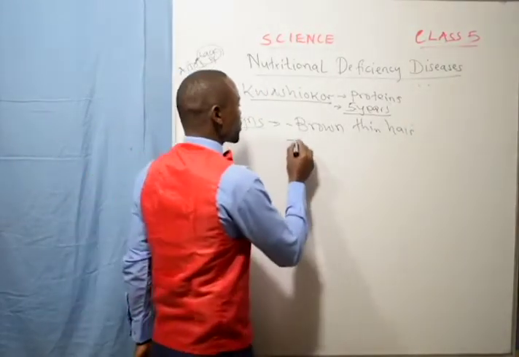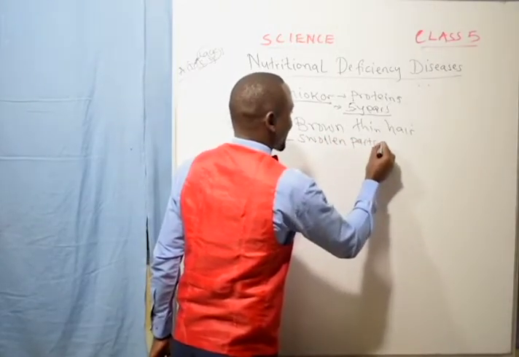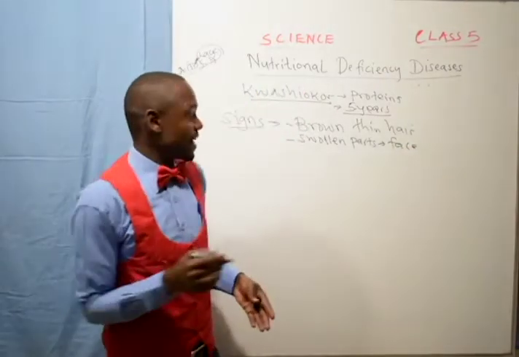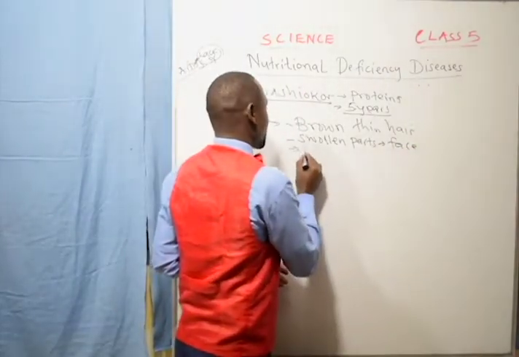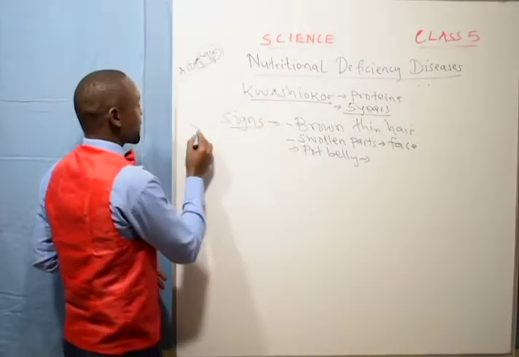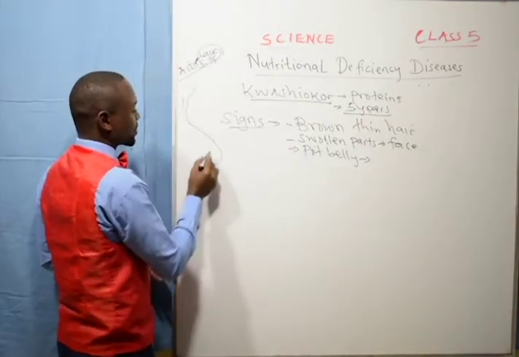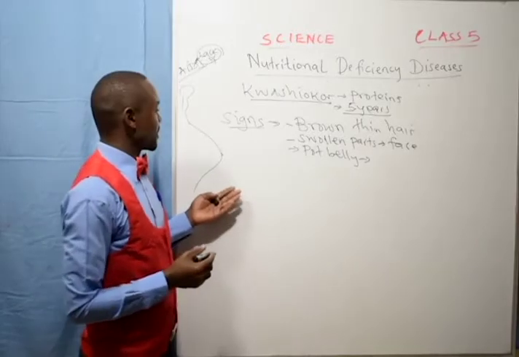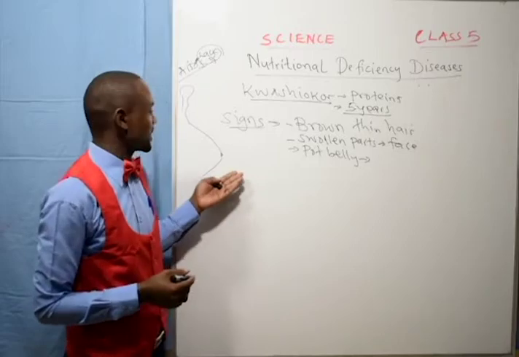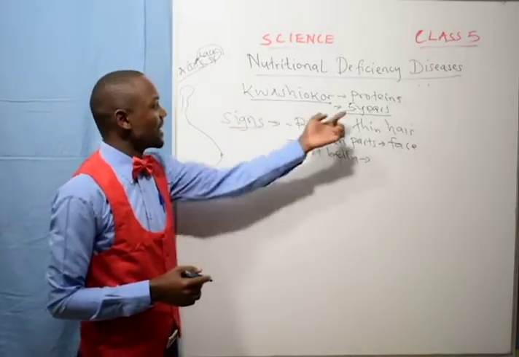The child will also have some swollen parts of the body, like the face. The face will start swelling. The belly, we say they have a pot belly. The child will have a protruding stomach. Don't say that the child is growing fat and start bragging because he has a protruding stomach. That is a sign of kwashiorkor. It means that child lacks protein.